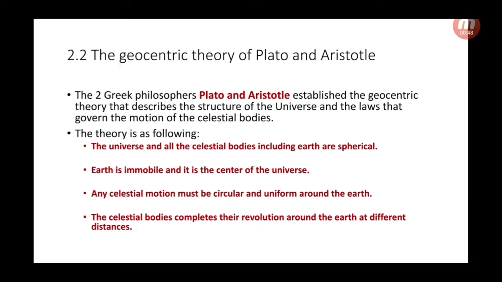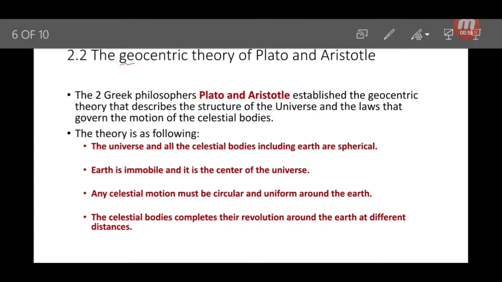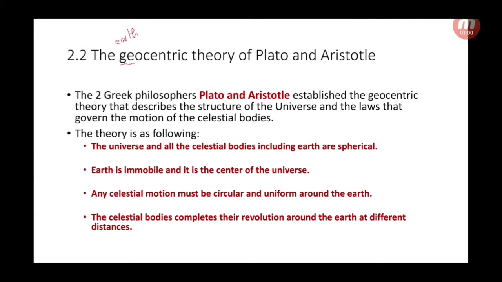Geo, G, means Earth. So, the geocentric theory states that Earth is the center of the universe. 3. Any celestial motion must be circular and uniform around the Earth.